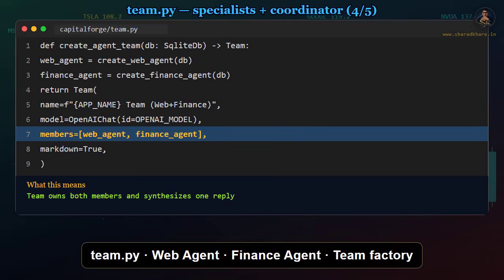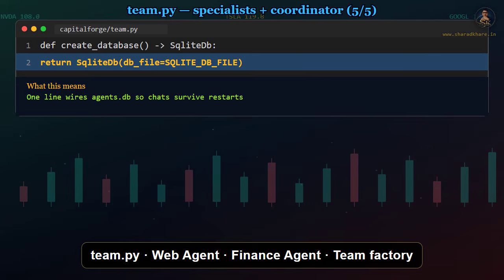Instructions is a list with one coaching line. Always use tables to display data. That nudge pushes the finance agent toward markdown tables instead of messy prose for numbers. Add history to context and markdown match the web agent, so both specialists remember the same session style.